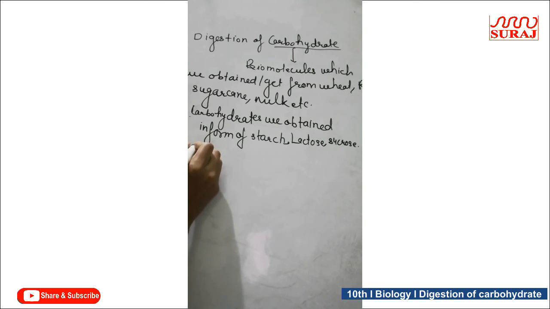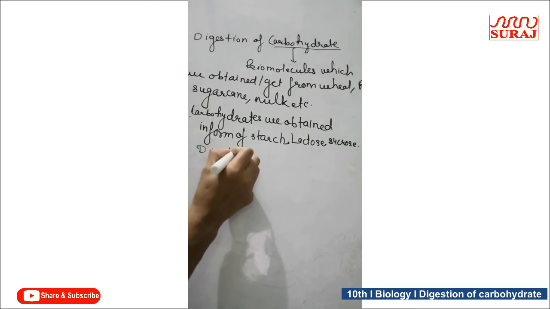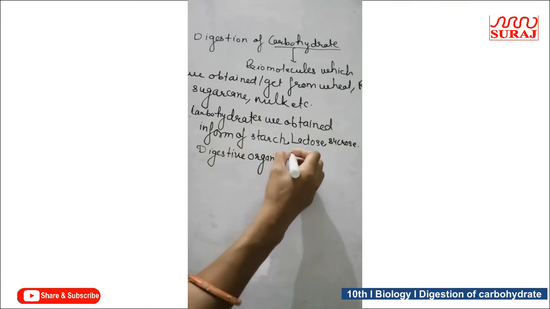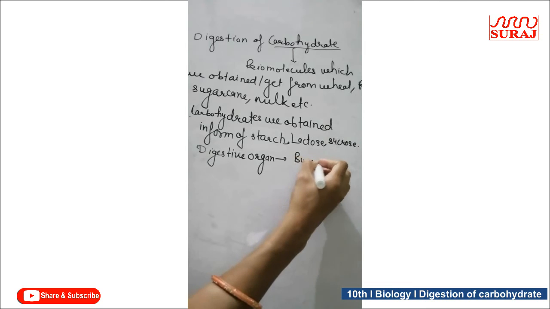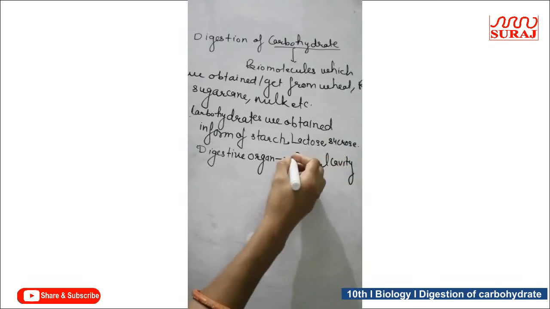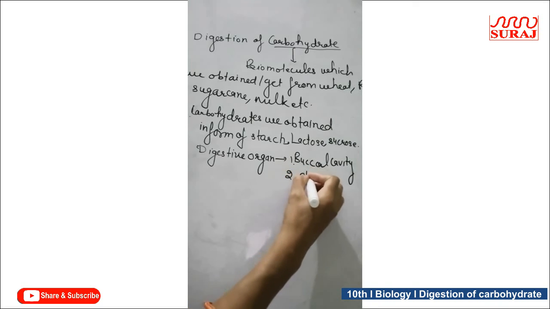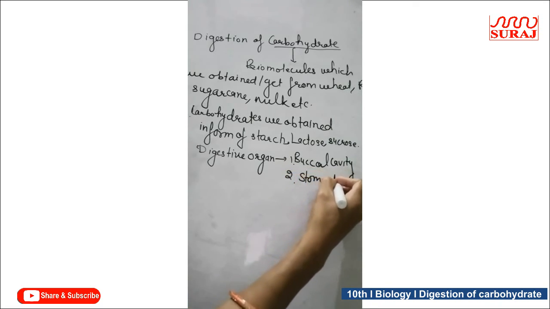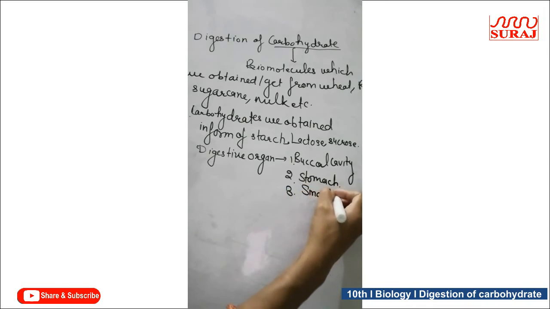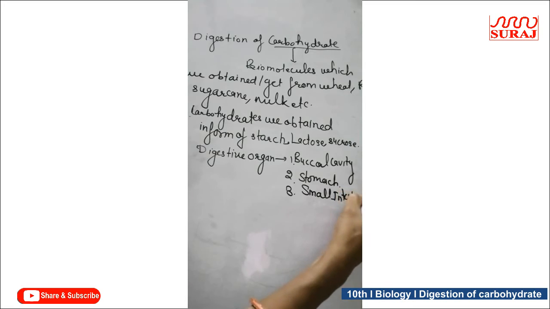As we know, the digestive organs in which digestion mainly occurs are the buccal cavity, stomach and small intestine. These are the three organs of the alimentary canal in which digestion mainly occurs.